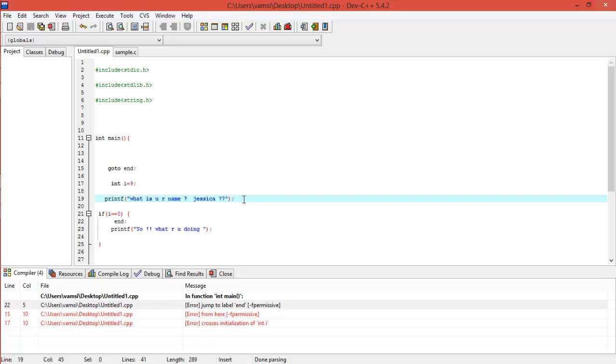So don't use gotos. I'm telling you this because many people do use it. I'm telling you not to use it, because people who use goto can't become professional programmers. Not just professional, you can't even become a good one, because if you are using goto, then you are not honest with yourself. So don't use gotos.